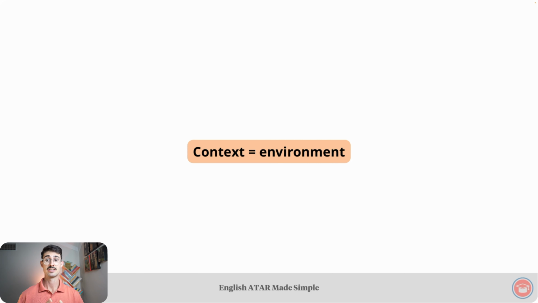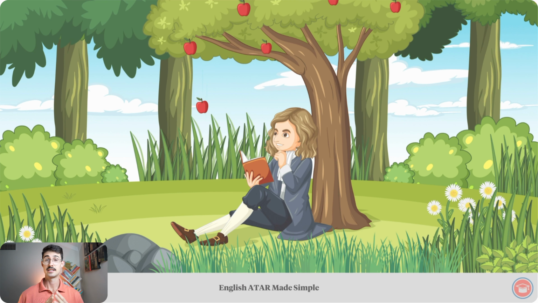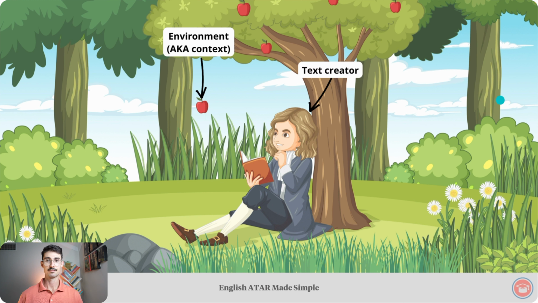A nice and simple way to illustrate this point about the environment is the classic story of Isaac Newton, an apple, and gravity. This is Newton sitting beneath an apple tree holding a text. In this scenario, the apple represents the environment, aka the context. The text creator is Newton, and the text is Newton's magnum opus, the Principia Mathematica. This text, the Principia, revolutionized the way we understand motion and gravity.